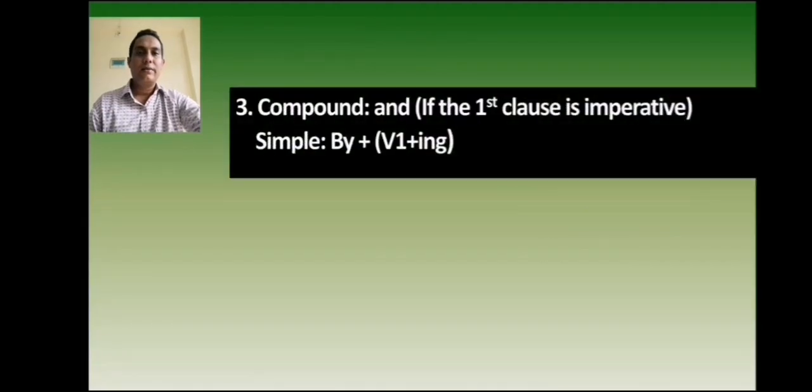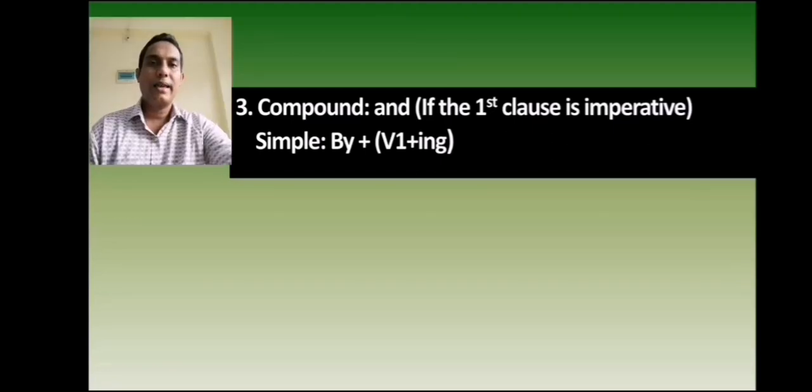Dear viewers, notice the third rule of compound to simple. If the first clause is an imperative sentence of the compound sentence and the clauses are joined by and, in this case the simple sentence has to start with by, then you will add ing of the base form of the verb of the first independent clause.